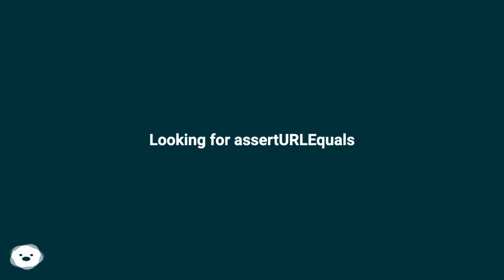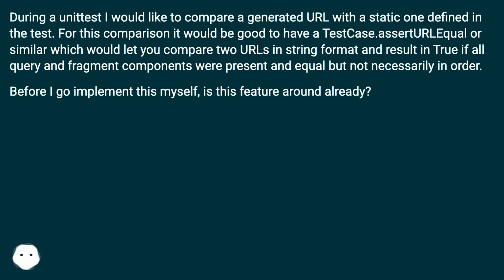Looking for assertUrlEquals. During a unit test, I would like to compare a generated URL with a static one defined in the test. For this comparison, it would be good to have a test case, assertUrlEqual or similar, which would let you compare two URLs in string format and result in true if all query and fragment components were present and equal, but not necessarily in order. Before I go implement this myself, is this feature around already?